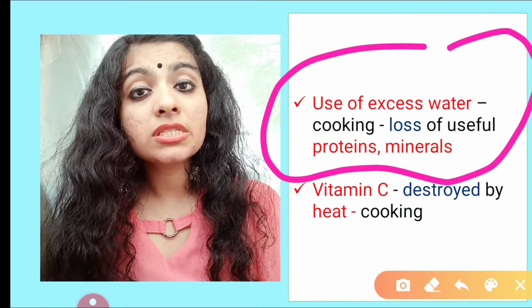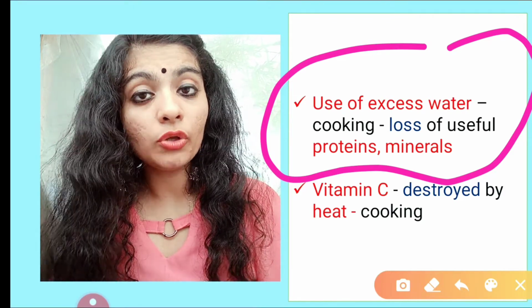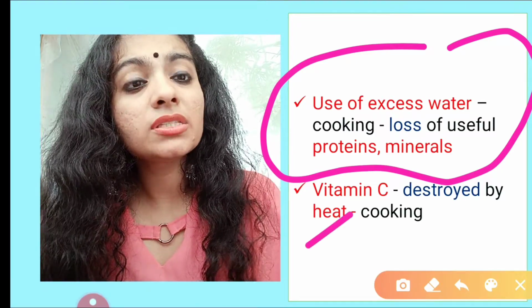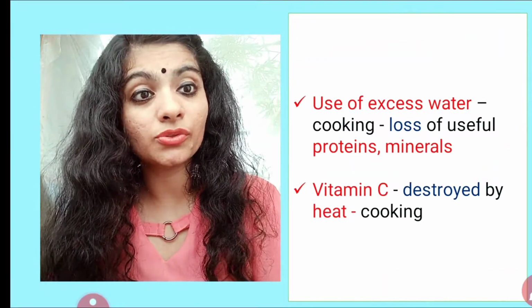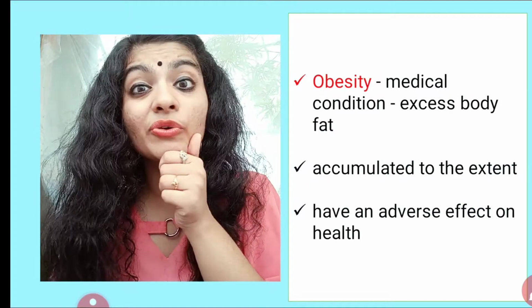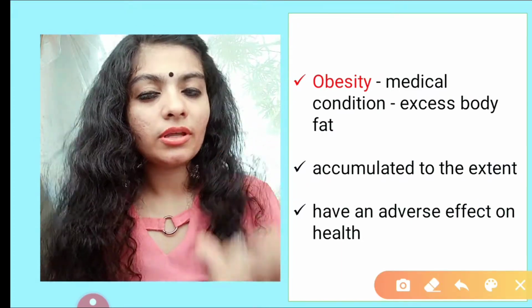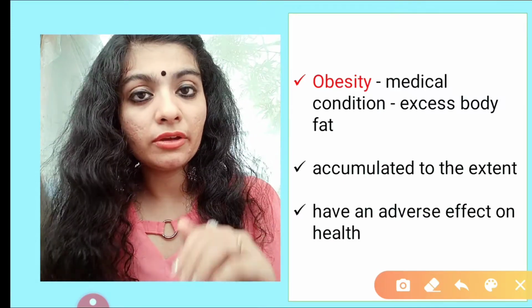Even vitamin C is destroyed when you heat a lot. When you cook something and when you're heating it, vitamin C is lost. For example, tomatoes. Okay, it is rich in vitamin C. So when you cook a lot, I hope this is clear, guys. Kindly note it down. Anyhow, I'll provide you the PDF for this session.